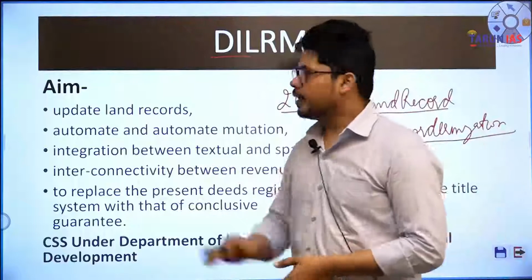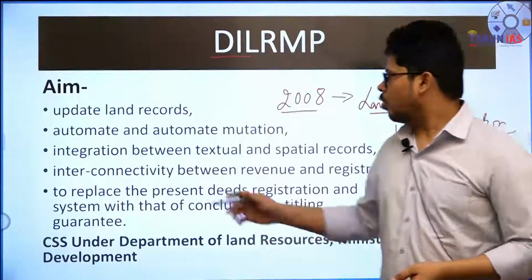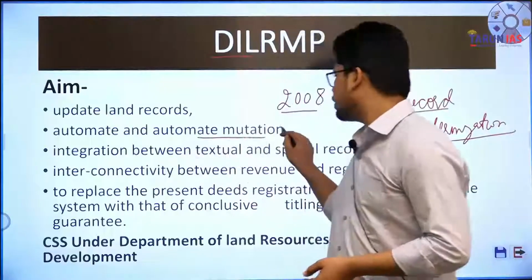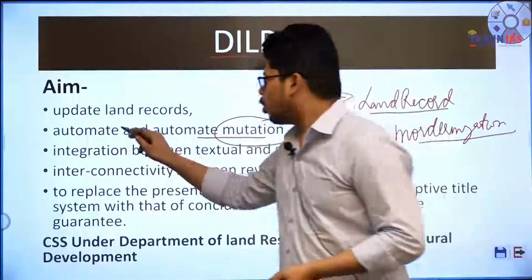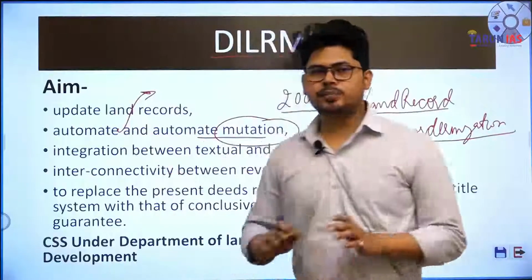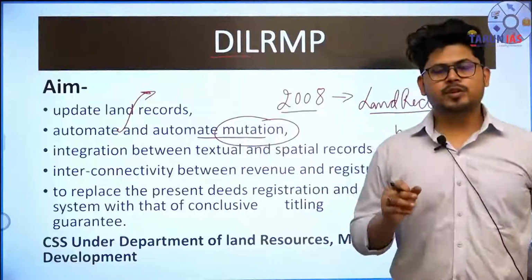What is its aim? Its aim is to update land records and automate mutation. Mutation means changes. Automate the whole process. The first one is to automate the whole process, that is, make the whole process computer based, and automate the mutation. Mutation means changes.